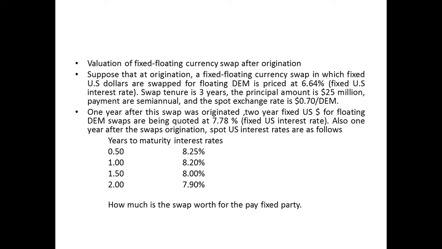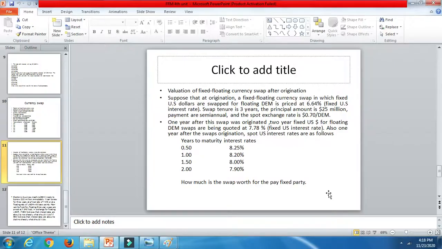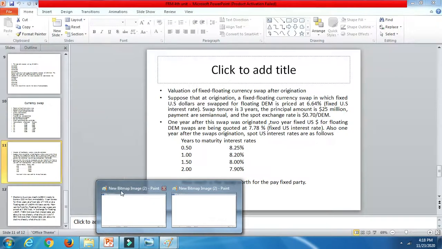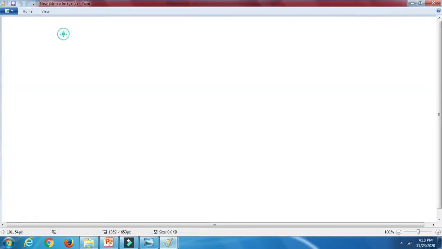Let's start doing that. I'm going to write down what I said here.